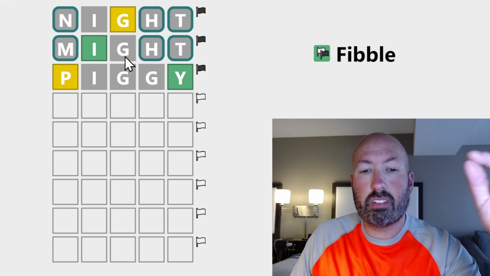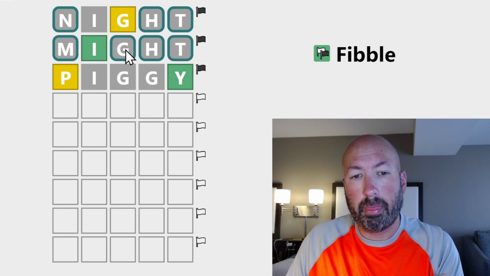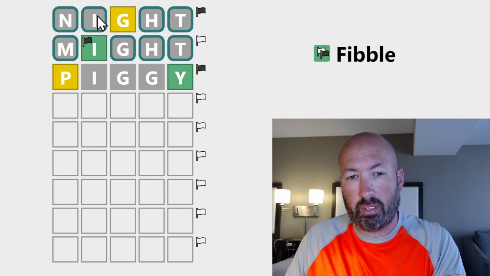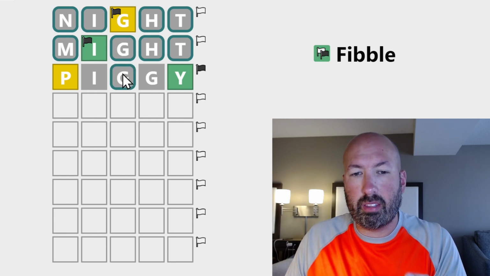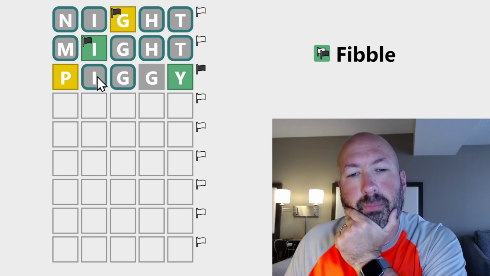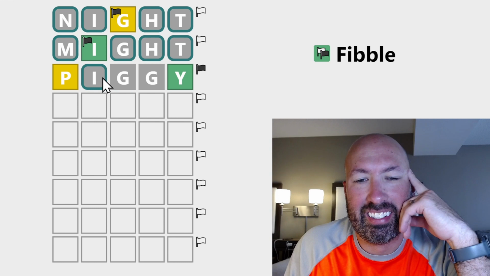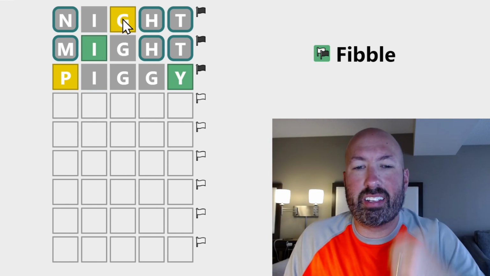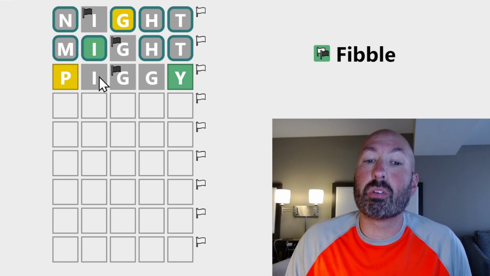Okay. So here's the thing. If the gray G is true, right? That means this green I is the lie, that one is the true, this is the lie, right? That would be the case. But that would mean this is true, and this is true. Oh, that actually works. I thought I was going to get a contradiction there. That actually works. Okay. And likewise, if these are true, and these are the lies, then these are... Oh, but these would both be lies, so it doesn't work that way.